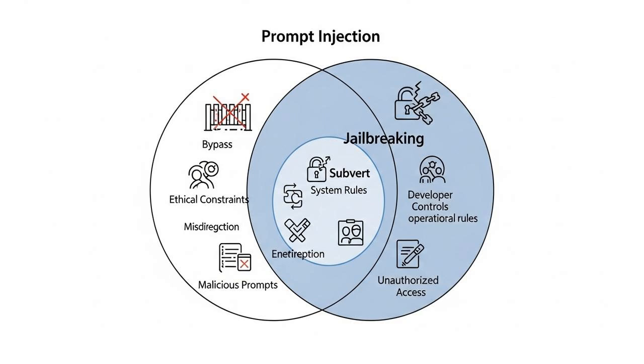Prompt injection, however, is the broader category of attack. The goal isn't always to make the AI unethical. It's simply to hijack its behavior for any malicious purpose. An attacker could inject a prompt to steal data from a connected database without ever trying to bypass the model's ethical filters. So remember it this way: all jailbreaking is a form of prompt injection, but not all prompt injections are jailbreaks. One is about breaking moral rules, the other is about breaking operational rules.